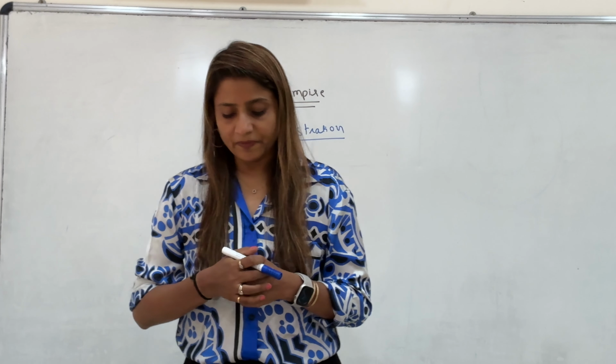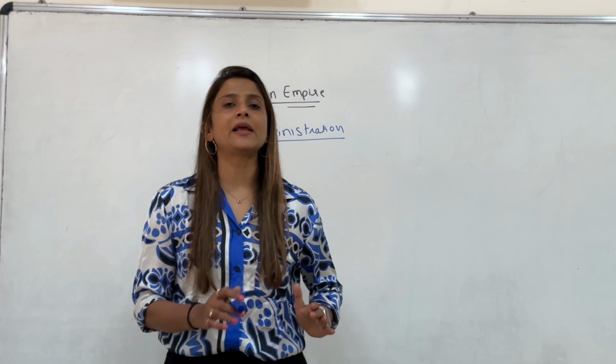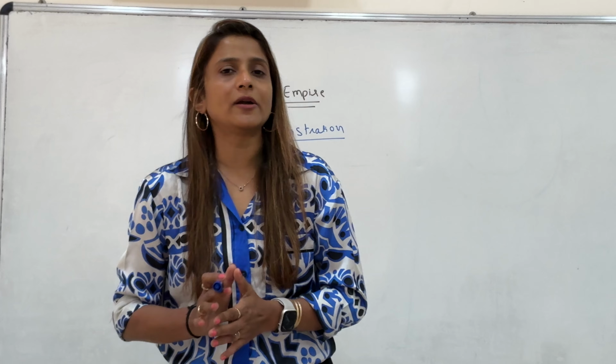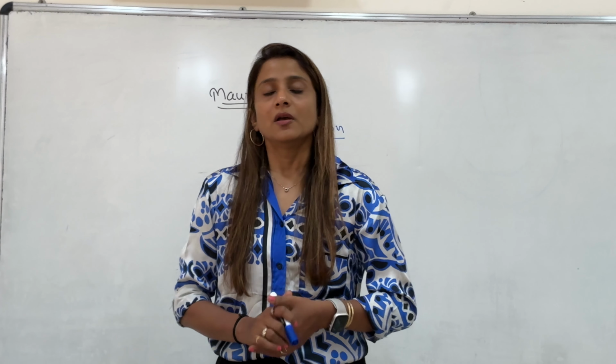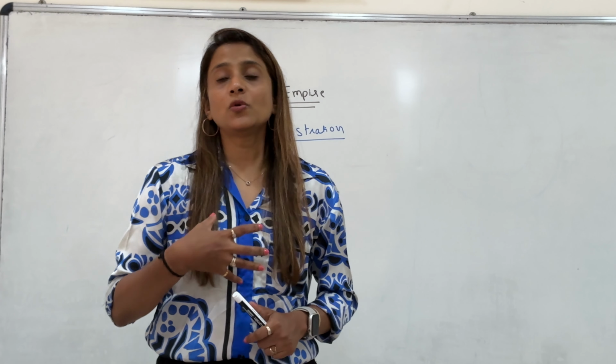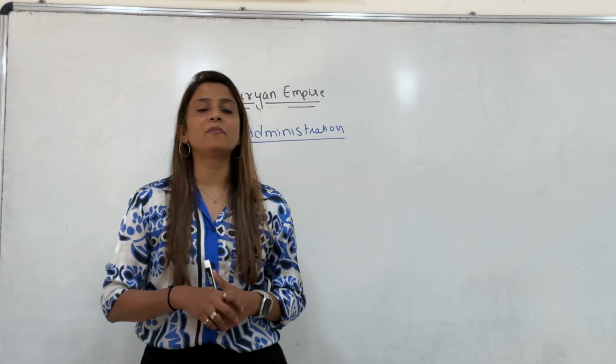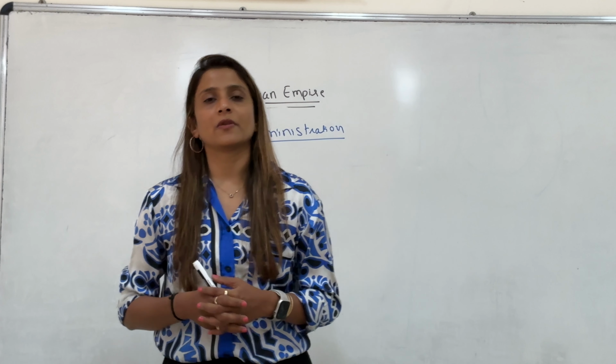Ashoka brought one change in the administration. He added the fifth province, and what change did he bring in the administration? He started appointing officers called Mahamantras. This category of officer did not exist at the time of Chandragupta, or at the time of Bindusara. So who were these Mahamantras? These were the officers whose task was to look after the welfare of the people. So the appointment of Mahamantras was done by Ashoka.